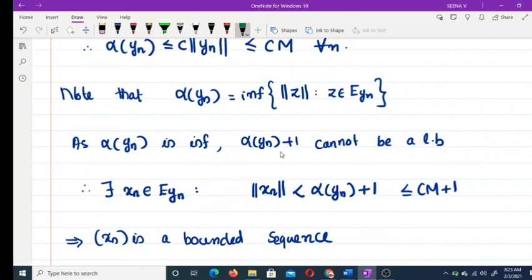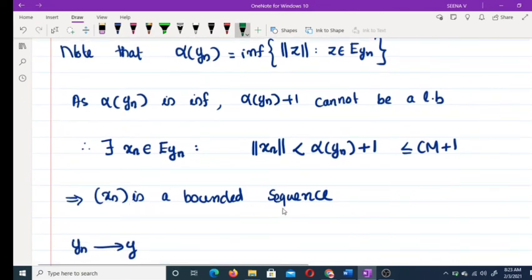Therefore, for each Yn, you can find an xn such that this condition holds. Now, if you consider these xn's, then xn is a bounded sequence because norm of xn is less than or equal to this one.